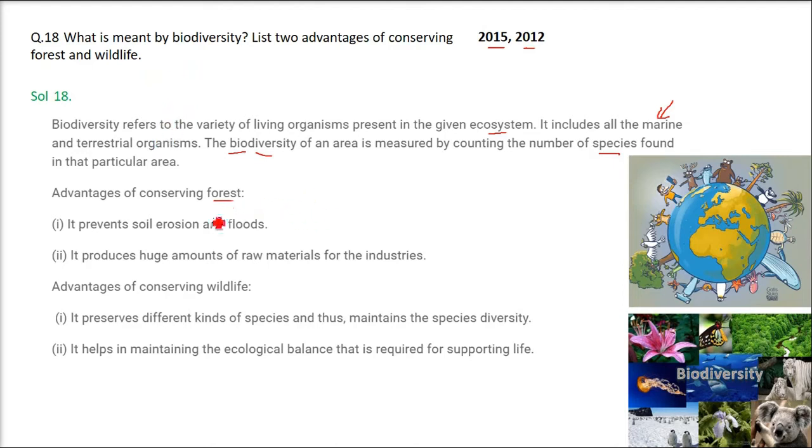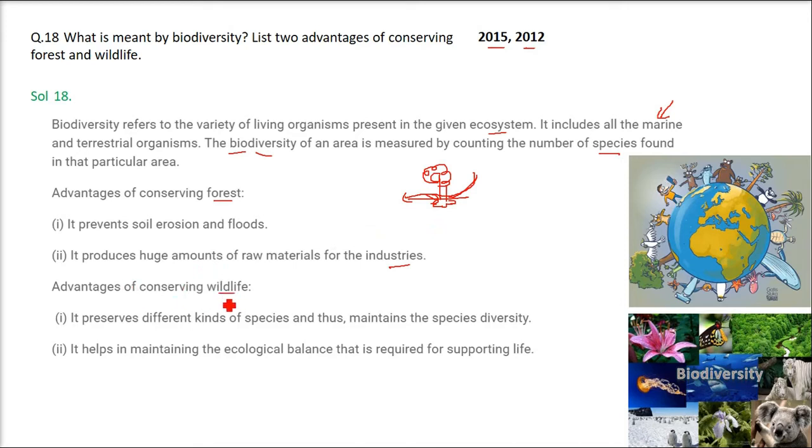Now, what are the advantages of conserving forest and wildlife? When we conserve the forest, first of all, the trees bind the soil. If water and wind come and want to take the upper layer of the earth's crust, it will not be possible, because trees and forests prevent soil erosion and floods. If water is coming, these trees are capable enough to stop it. Forests also produce a huge amount of raw materials for the industries. All the industries, especially the secondary sector, are mainly dependent on agriculture products and the products from the forest.